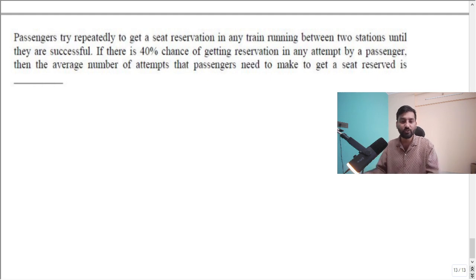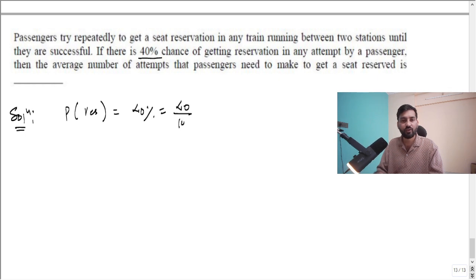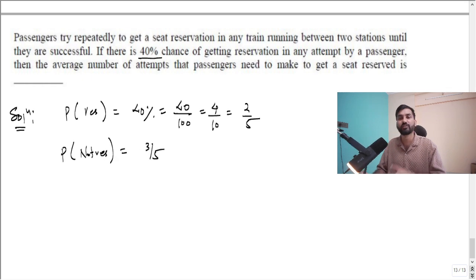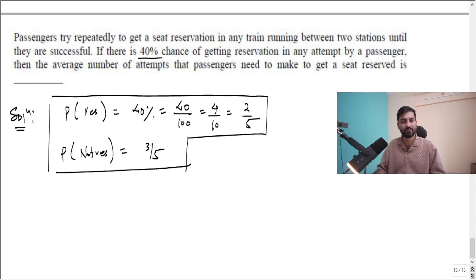First of all, you should know the probability of getting a reservation, which is given as 40%. Probability of getting a reservation is 40 by 100, which is 4 by 10, or 2 by 5. Probability of not getting a reservation is 3 by 5, because 1 minus 2 by 5. So this information is given. I believe this is fine to everyone.